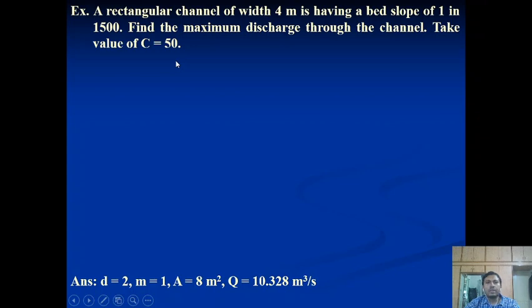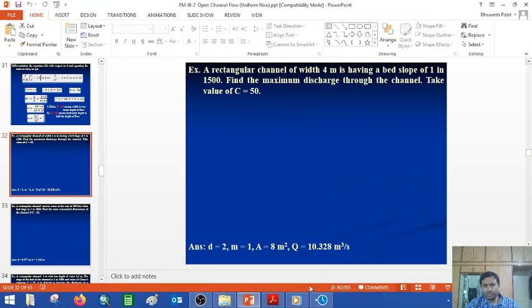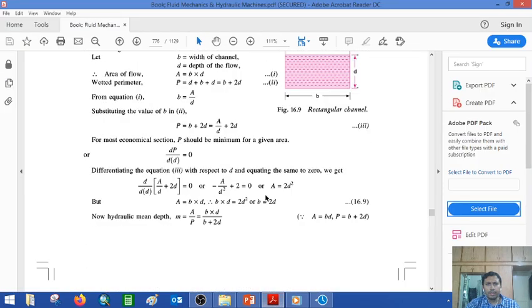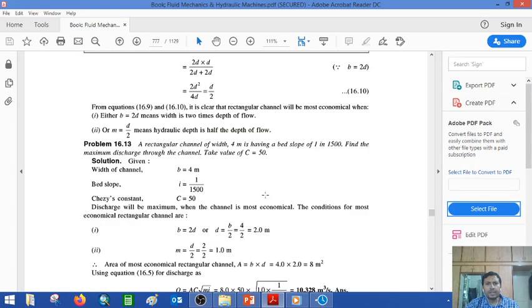Let me show you the same example from Bansal. These are the most economic channel sections, and this is example problem 16.13. This book I already shared with you through Google Classroom. You can directly go to page 777 and open the same page in your PC window, and you can see the first example: a rectangle channel of width 4 meter, having bed slope 1 in 1500. Find the maximum discharge through the channel. Take C as given.